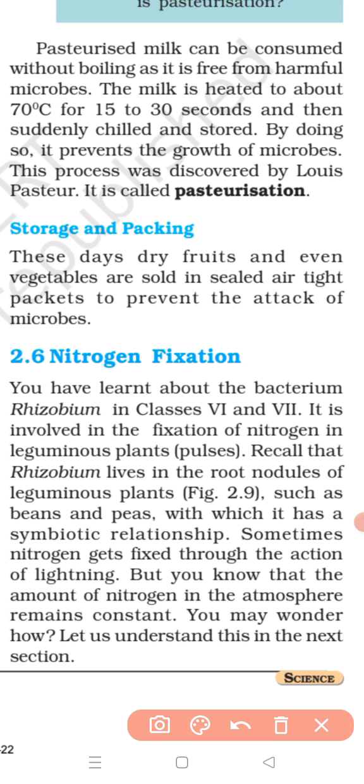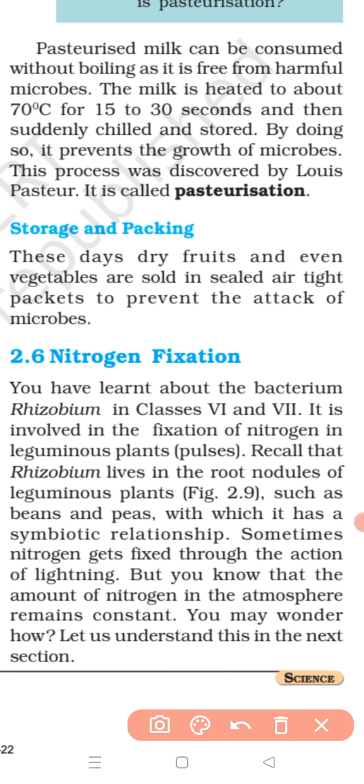So you see, rhizobium bacteria is involved in the fixation of nitrogen in leguminous plants like pulses. Recall that rhizobium lives in the root nodules of leguminous plants such as beans and peas, with which it has a symbiotic relationship.